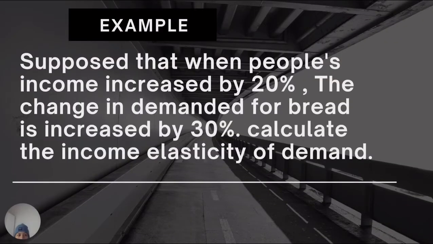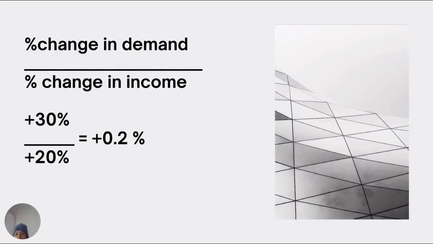So let's see the example. Suppose that when people's income increased by 20%, the change in demand for branded watches increased by 30%. So calculate the income elasticity of demand. As we know, the formula is percent change in demand divided by percent change in income. The question says people's income increased by 20% and the percent change in the quantity demanded for branded watches increased by 30%. So we take the numbers and put them in the formula, and we'll get a positive result. So when the result is positive, that means it's a normal good.